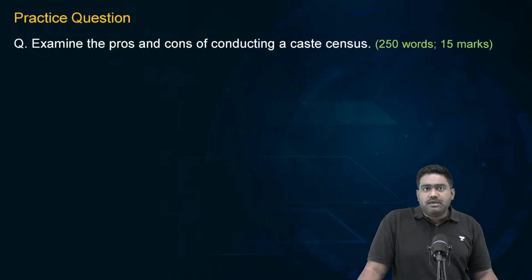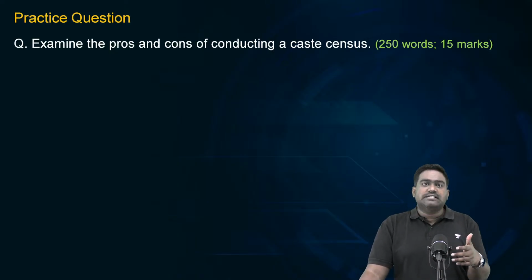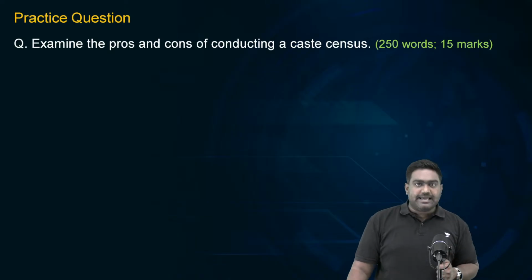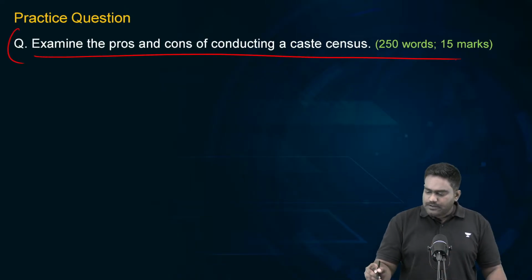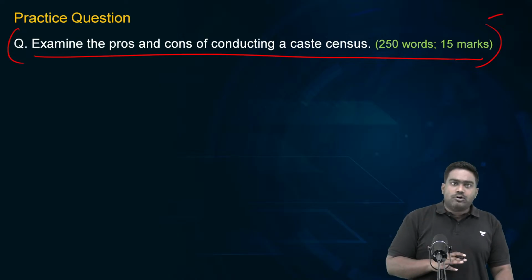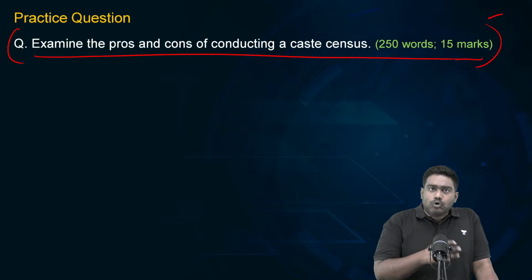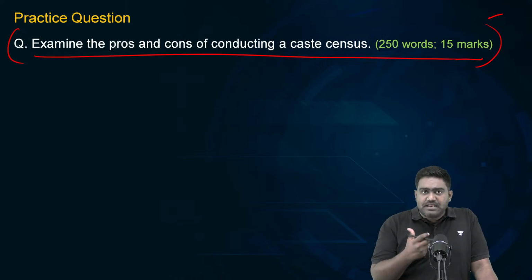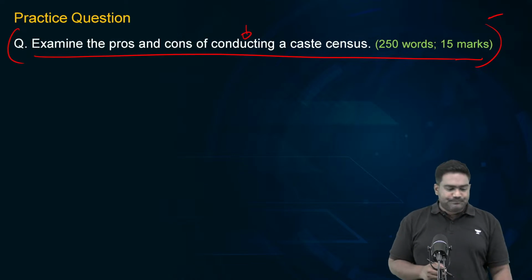Now, the ruling BJP, which was apparently opposed to it, has now made a complete U-turn and has said it is going to conduct a caste census along with the upcoming census exercise. So please take up a practice question based on what we have discussed. The politics of it may not be too relevant for the exam, but the implications, the pros and cons of a caste census can be very, very important. So please take up this question for your answer writing practice.